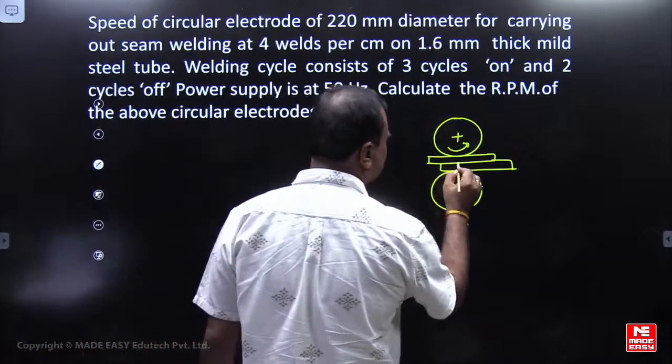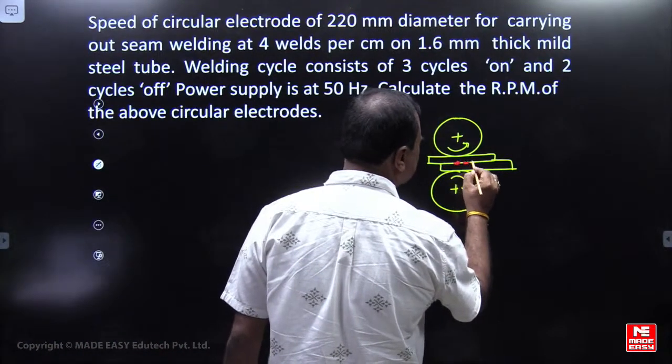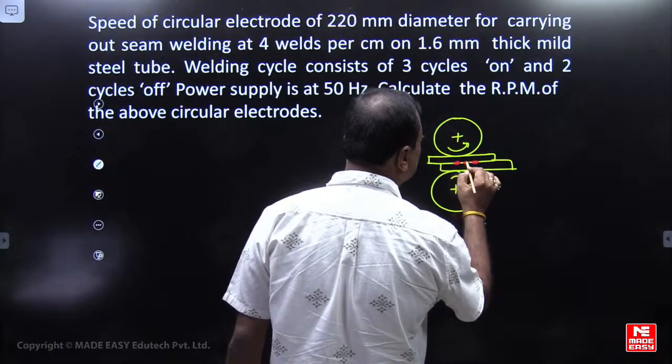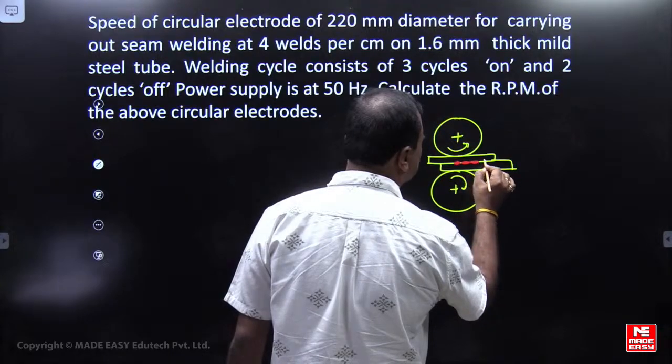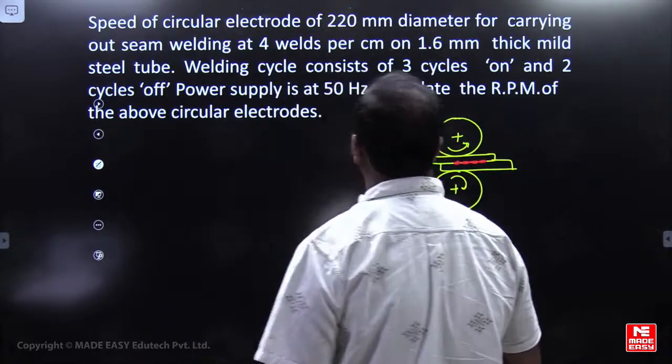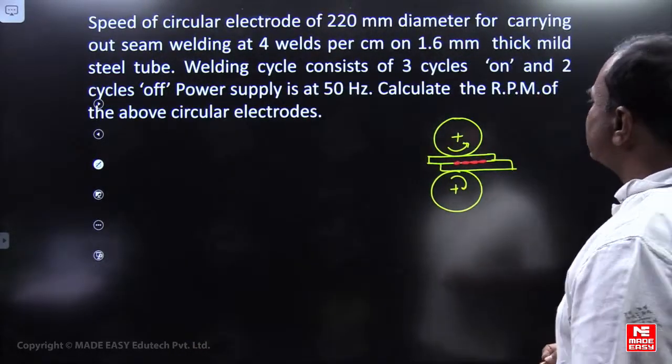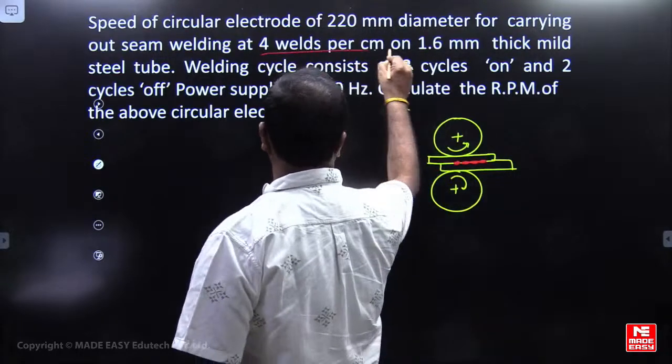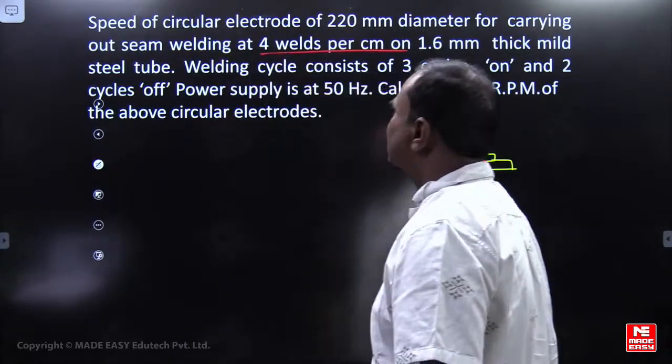Please check it, friends. Read the question carefully. He is saying here, how many nuggets are produced per centimeter? 4 welds per centimeter is said, friends.